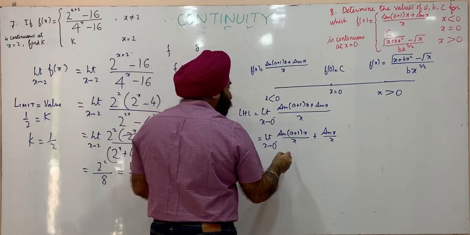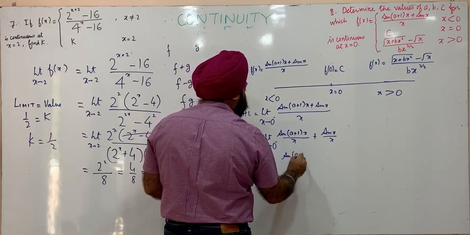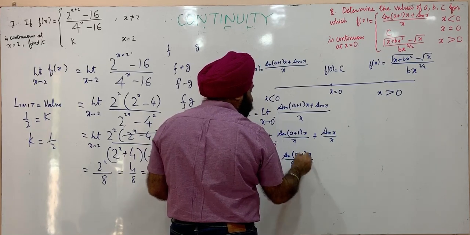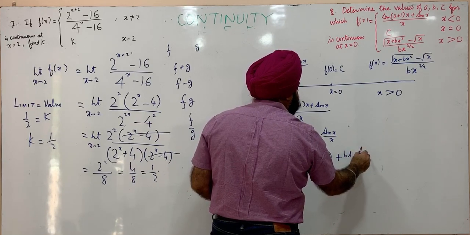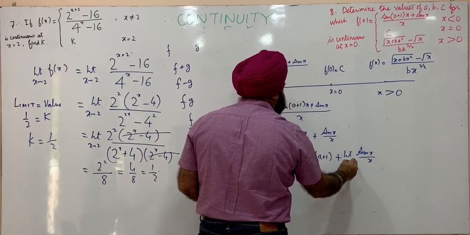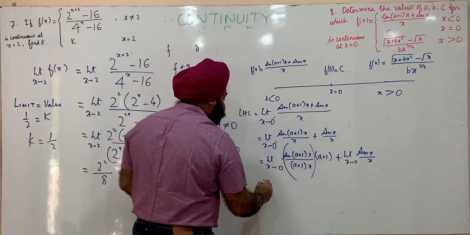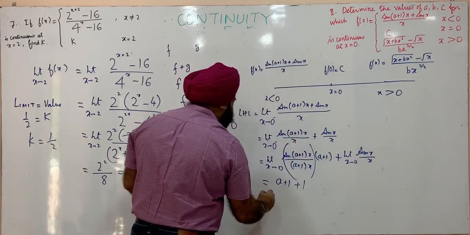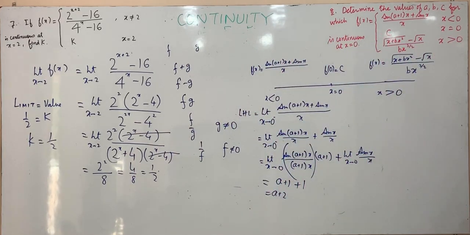So we are splitting this into two limits. This will be now limit of sin((a+1)x) divided by (a+1)x, we already have x here, multiplied by a plus 1, plus limit of sin x upon x, as x approaches 0, here also as x approaches 0. Now this limit is 1 into a plus 1, plus 1, so this is a plus 2. This is the left hand limit. Next we find out the right hand limit.